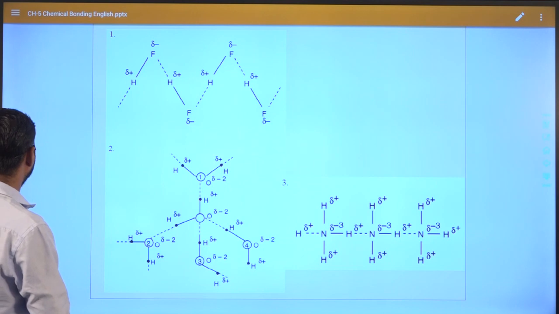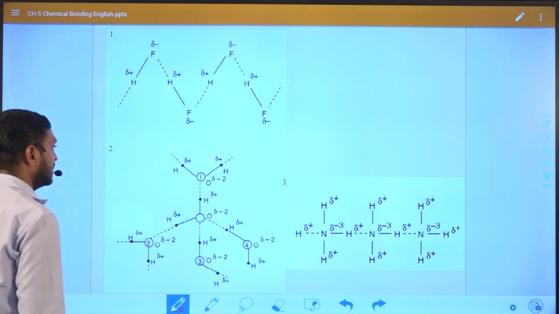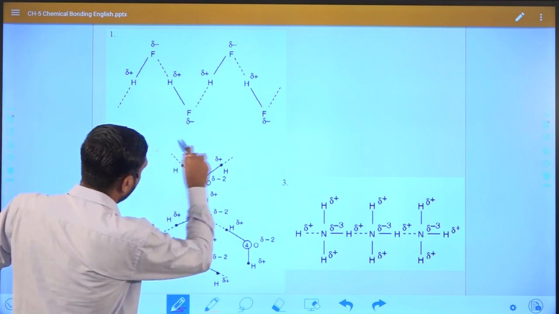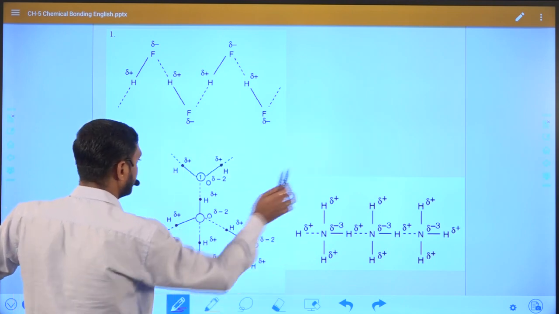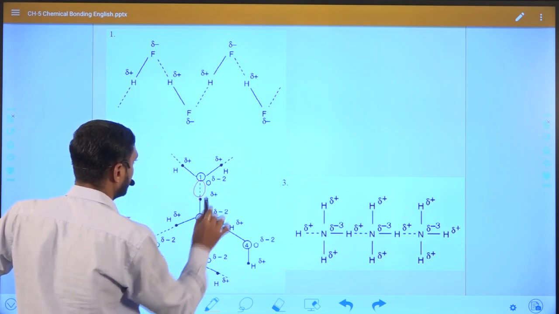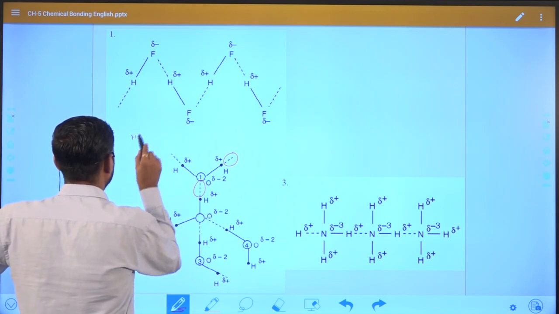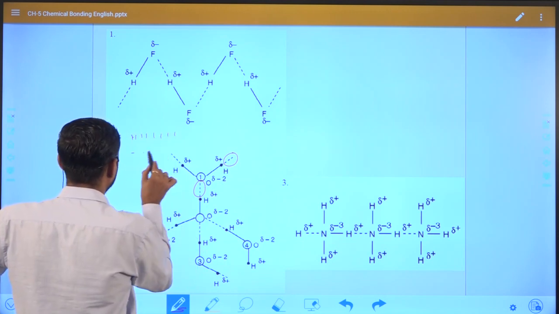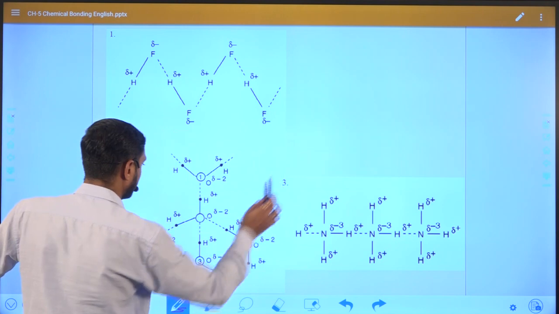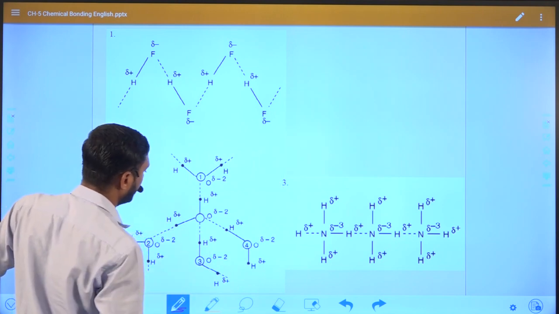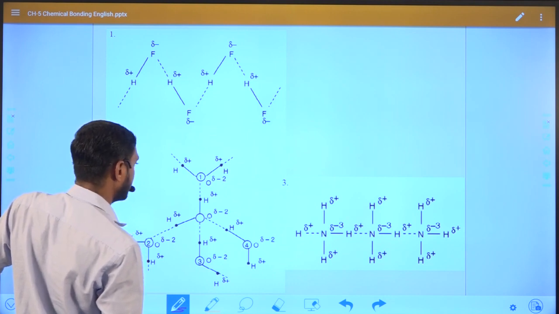So you can understand, we already understand in the water molecule that many hydrogen bonds are formed. You can see here where the hydrogen bond is formed, and here too. The hydrogen bond is represented by this type of dotted line as well as this type of dotted line. Both are correct, right? So in the water molecule many hydrogen bonds form, as you can see in this slide.